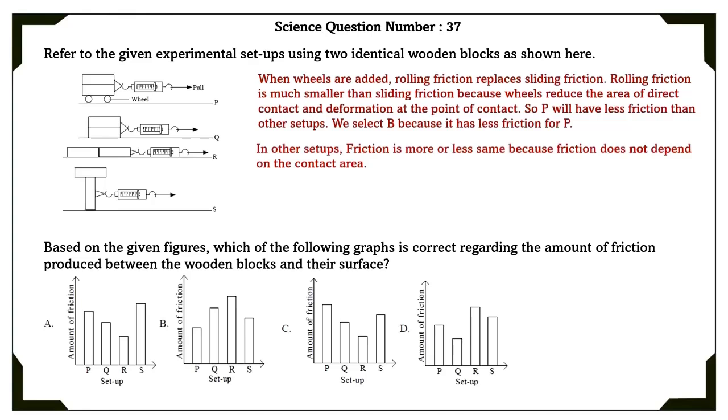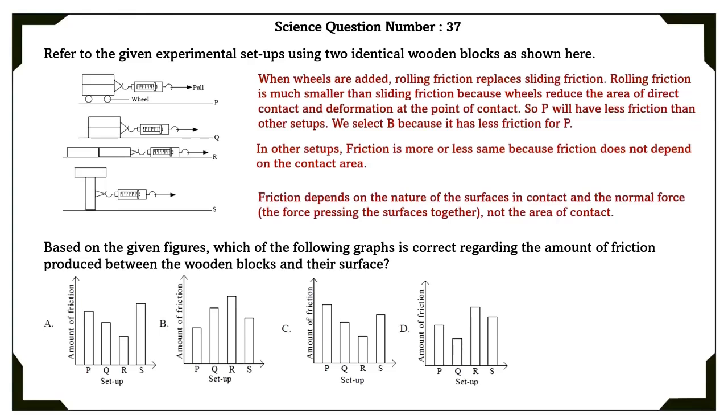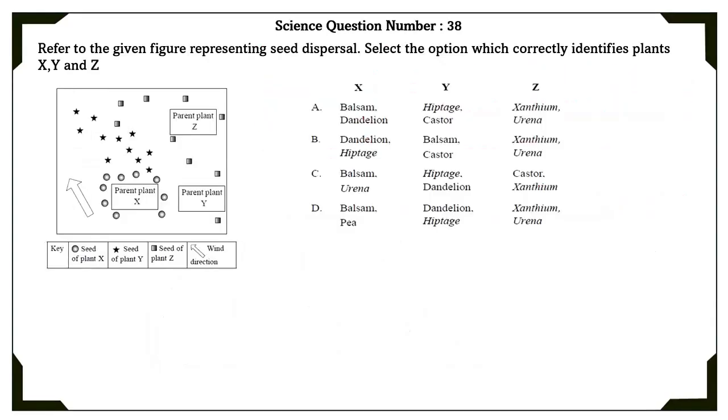In other setups, friction is more or less same because friction does not depend on the contact area. Friction depends on the nature of surfaces in contact and the normal force, the force pressing the surfaces together, not the area of contact. So according to this, the B option is the correct option.